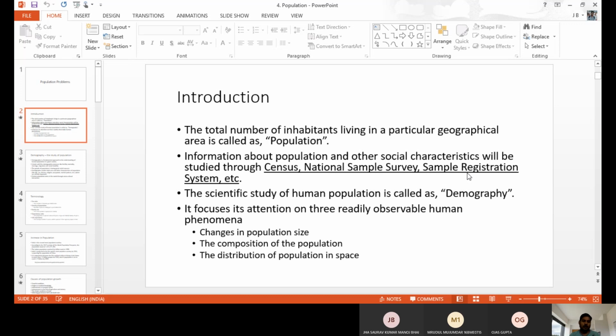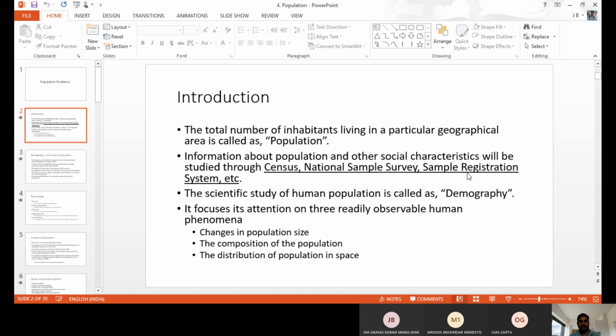We can study population through different sources. We can get the numbers mostly from the census, the National Sample Survey, and the Sample Registration System. These are three important sources we have in our society to count the total numbers.